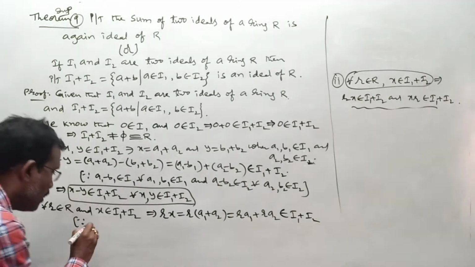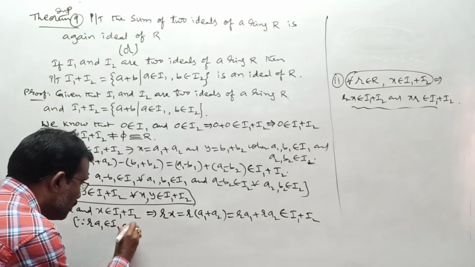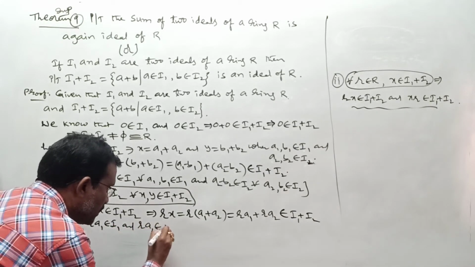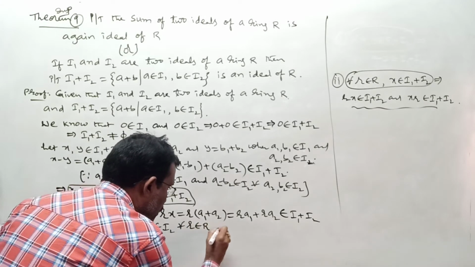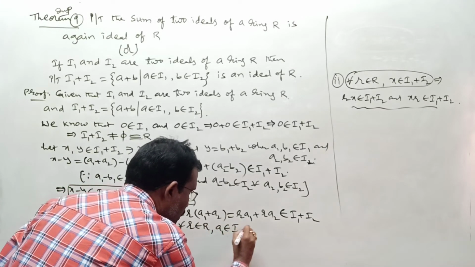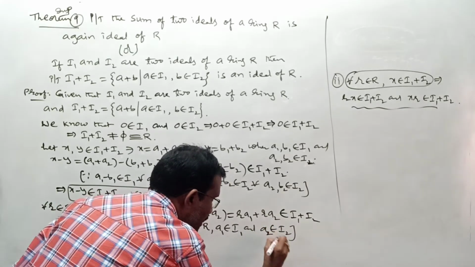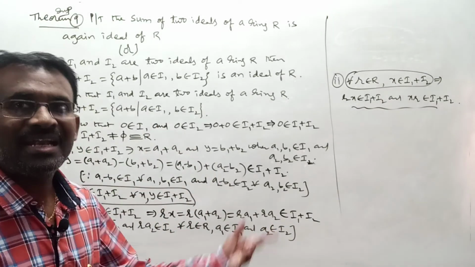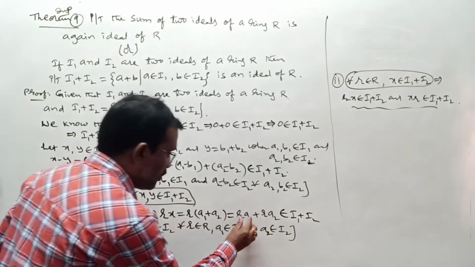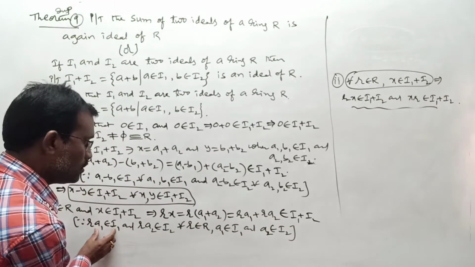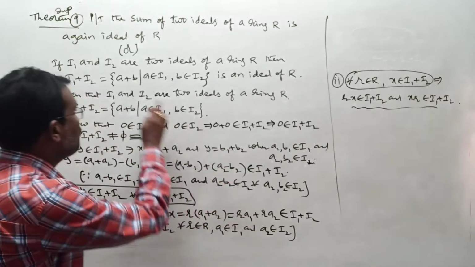Since RA1 belongs to I1 and RA2 belongs to I2 for all small r belonging to capital R, A1 belonging to I1 and A2 belonging to I2, because individually I1 and I2 are ideals of R. Do you understand the logic here? This is in I1 due to this reason: R belongs to R, A1 belongs to I1 and I1 is an ideal.